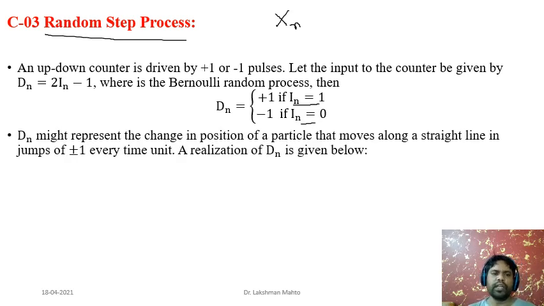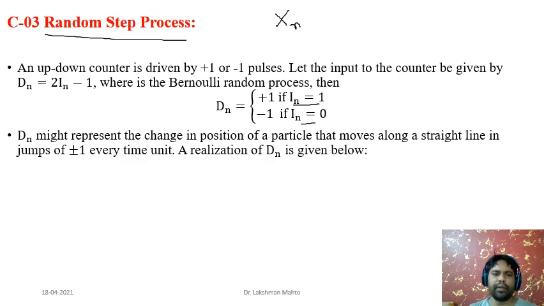Likewise, Dn might represent a change in position of a particle that moves along a straight line, in a jump of +1 or -1 every time. So it is one kind of random walk. Either you can jump +1 towards the right or -1 towards the left. If you are jumping one unit towards the right, you can say it is +1, and if you are jumping left, then you can say that it is -1.